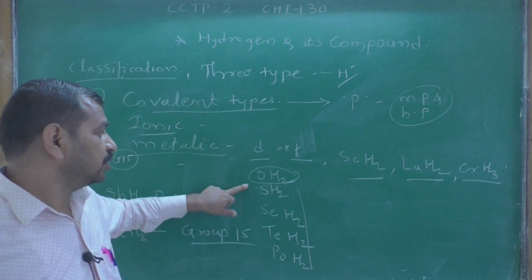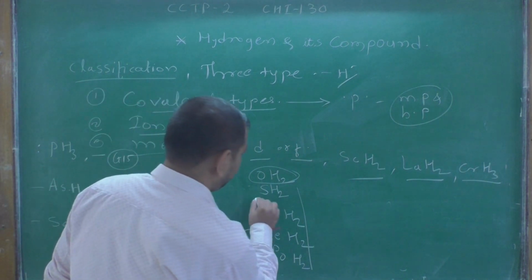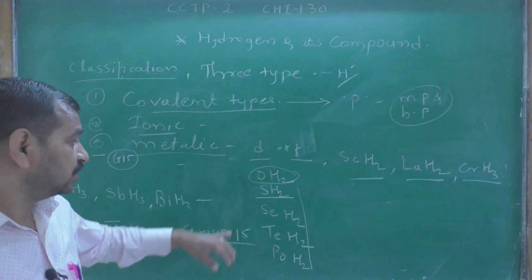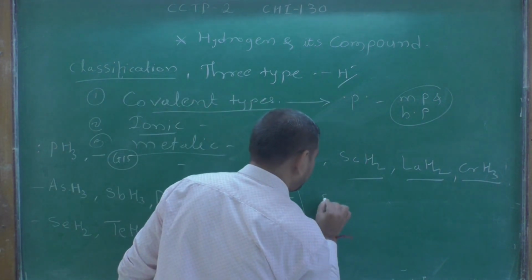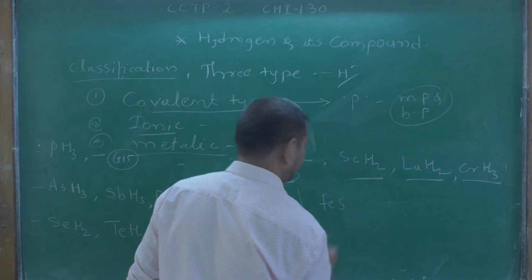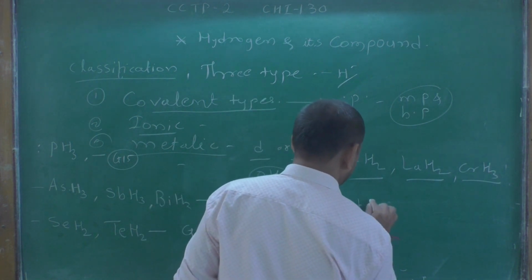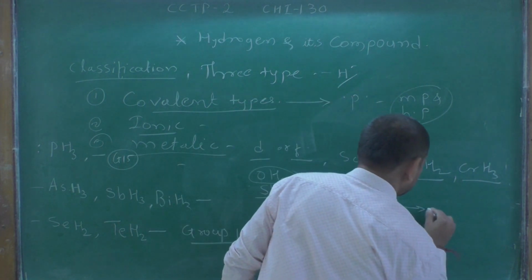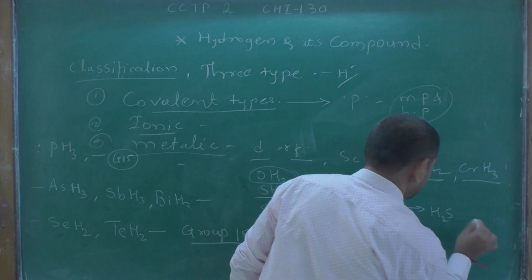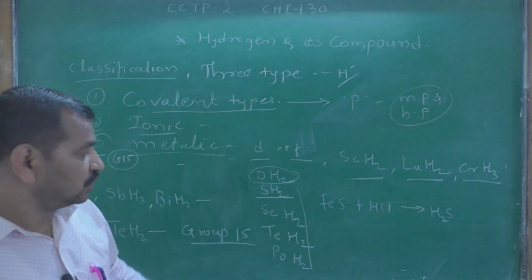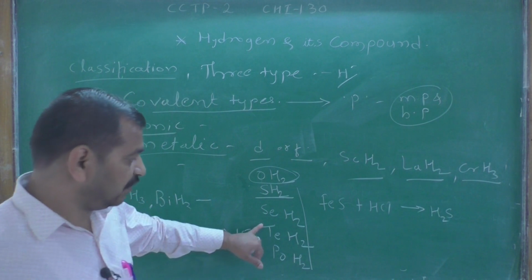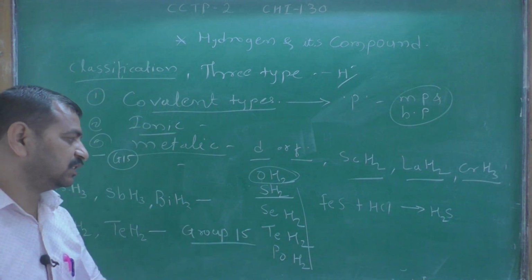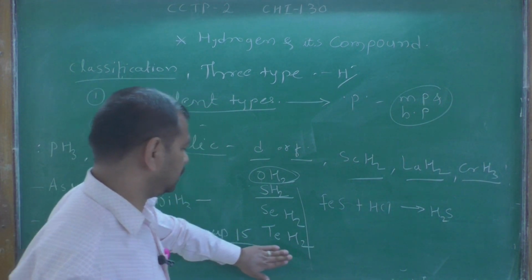Okay, so the preparation of hydrogen sulfide gas in our laboratory: suppose ferrous sulfide reacts with HCl to form sulfide gas H2S. Polonium is radioactive, so this is not included in our syllabus.